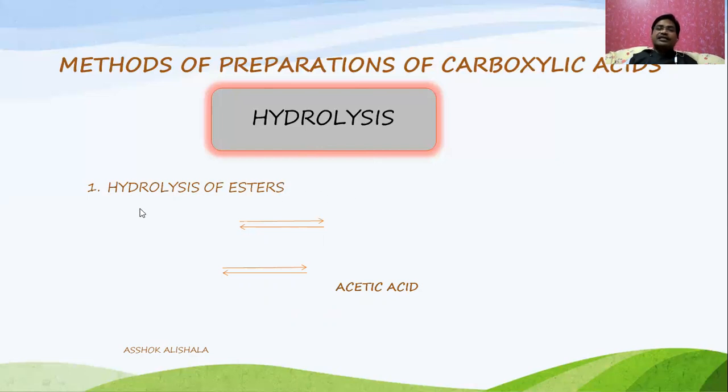Esters are generally formed by the reaction between carboxylic acid and alcohols in the presence of either acidic medium or basic medium to give the ester and water. That is called an esterification reaction. The ester hydrolysis is a reversible reaction, and when the ester is again treated with water in acidic or basic medium, it undergoes hydrolysis to give the carboxylic acid as well as the alcohol.